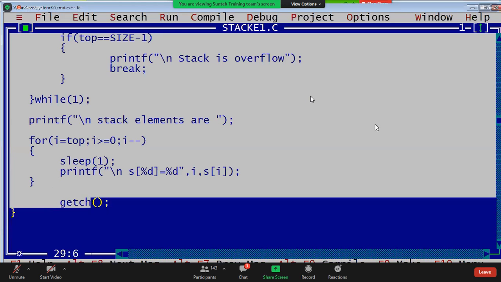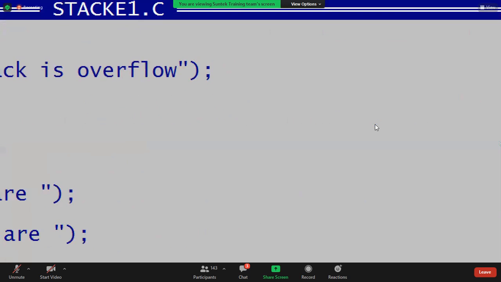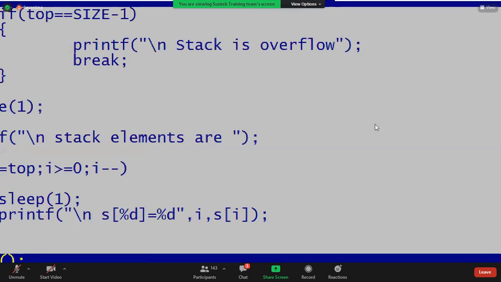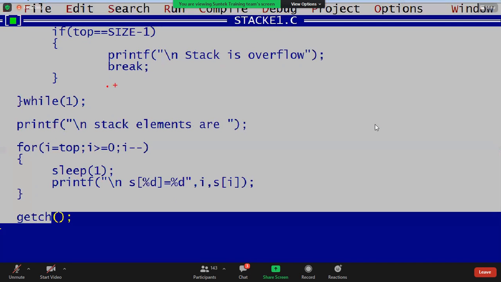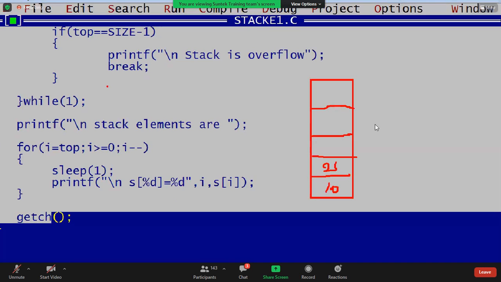Which element will be displayed? I will show you. See how this will execute, guys. Also, we already inserted the elements. For example, this is S of 4, S of 3, S of 2, S of 1, and S of 0. This is 10. This is 20.